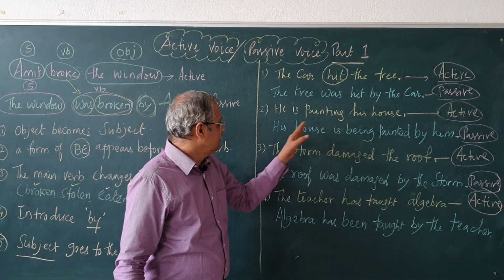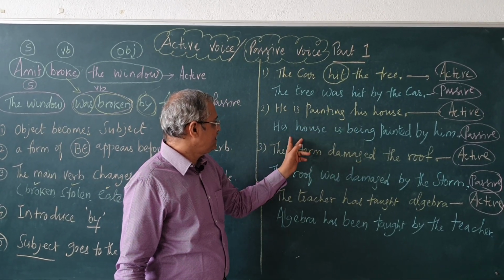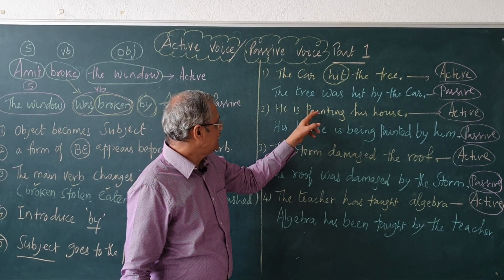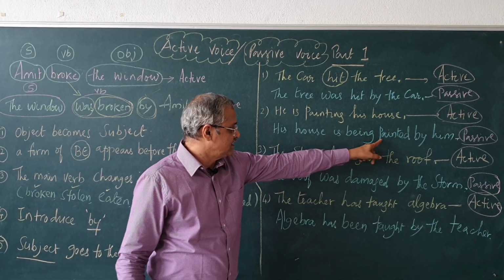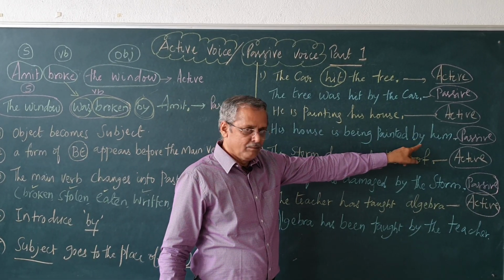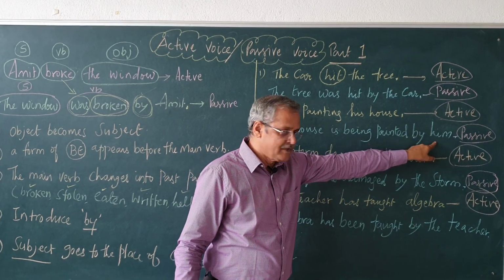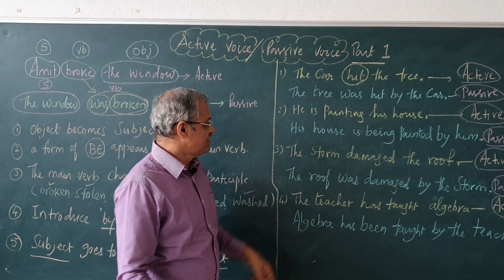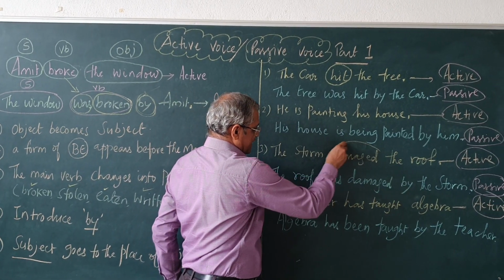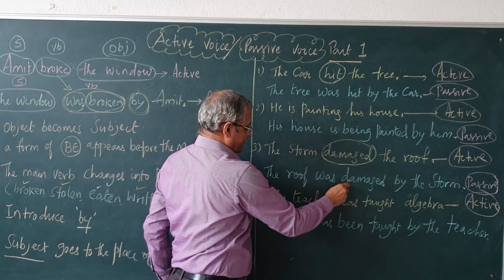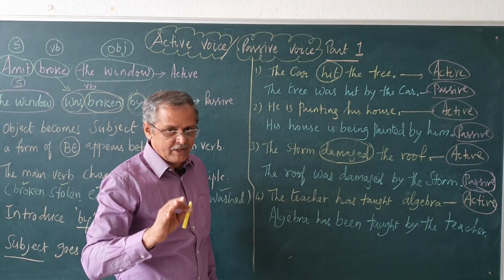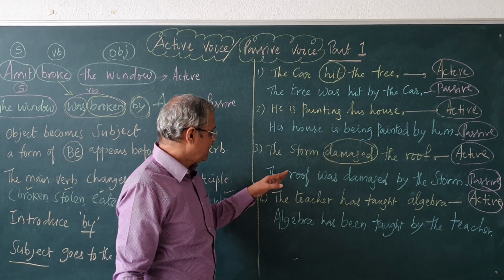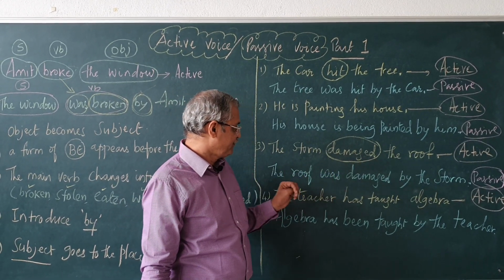See, this object, house, comes here to the place of subject. His house, he is painting, he is being painted: past participle, by is introduced, subject comes to the place of the object. The storm damaged the roof. Here again, simple past tense will become past participle: damage, damaged, damaged. The storm damaged the roof. The roof was damaged by the storm.